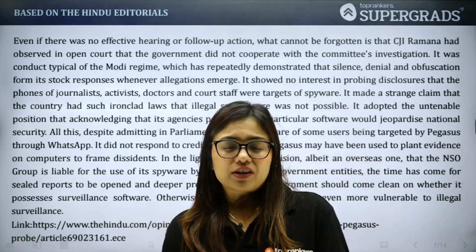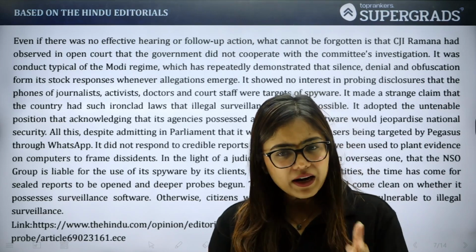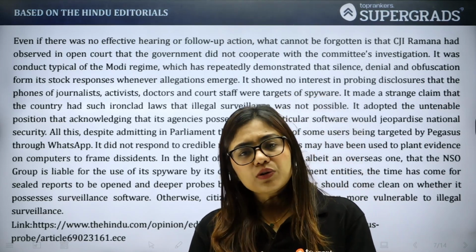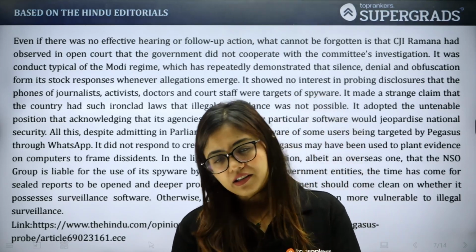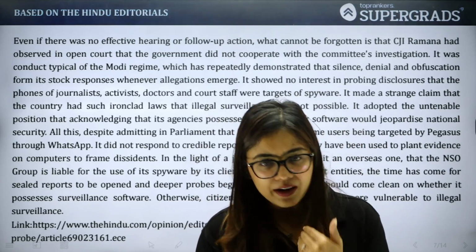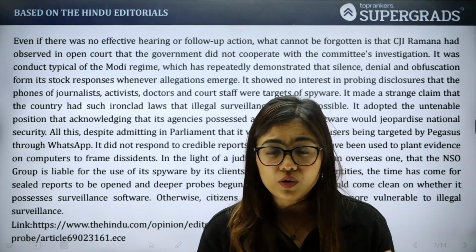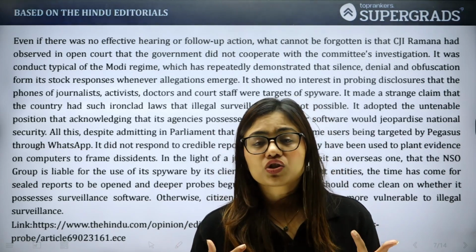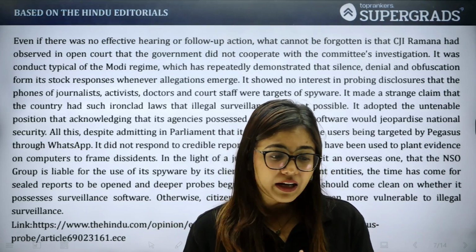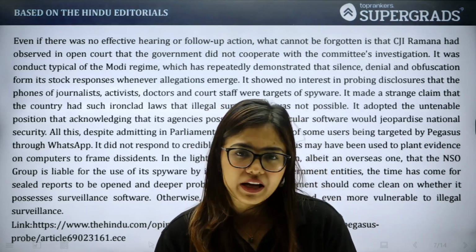There is an issue, sorry. Then we also got to know that in parliament they did admit that they knew some users were actually targeted through WhatsApp. So when they have admitted this, then why couldn't they talk about it in such explicit terms in the beginning? तो इस चीज को क्यों एक्सेप्ट नहीं कर रहे थे पहले?